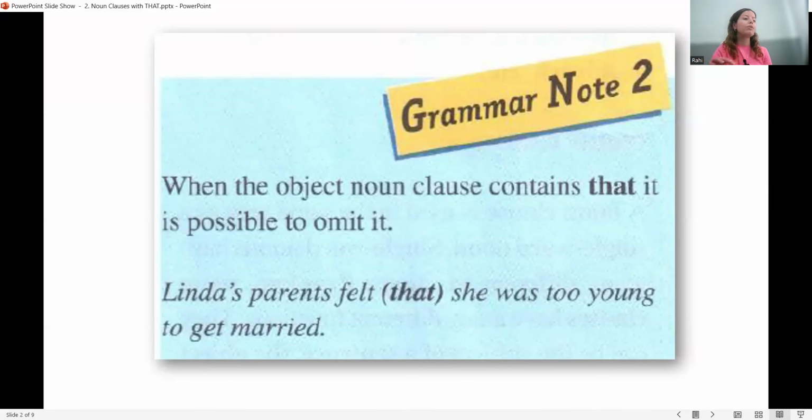So today we're going to focus on noun clauses, as I said. When a noun clause functions as the object of the sentence and it begins with that, you can leave out the conjunction that easily. For instance, in this sentence, Linda's parents felt that she was too young to get married, you can easily omit the word that and the meaning will stay the same: Linda's parents felt she was too young to get married.